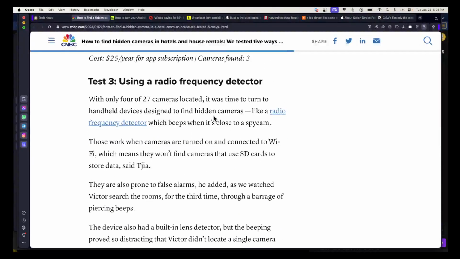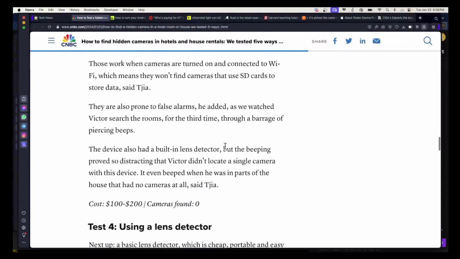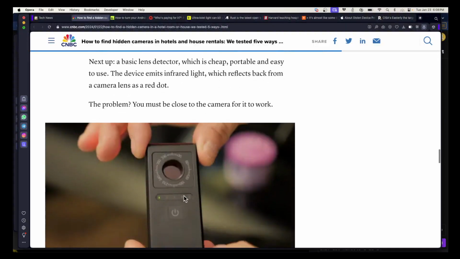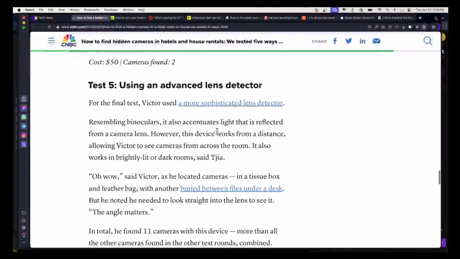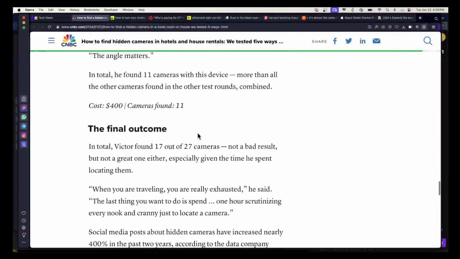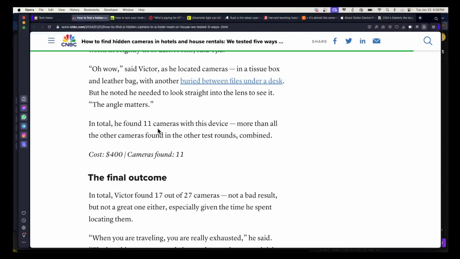Using a radio frequency detector turned out to be surprisingly ineffective. Using a lens detector, you buy this device, which is supposed to detect the shape of a lens. This was a little better, but it found like 4 out of 27. And there's a more expensive lens detector. Looks like binoculars and accentuates light that's reflected, and that was able to find like 11 out of 27 cameras. So basically, none of them are worth much of anything. The fact is, people could totally hide cameras, and you would probably never find them, which sounds quite plausible to me.